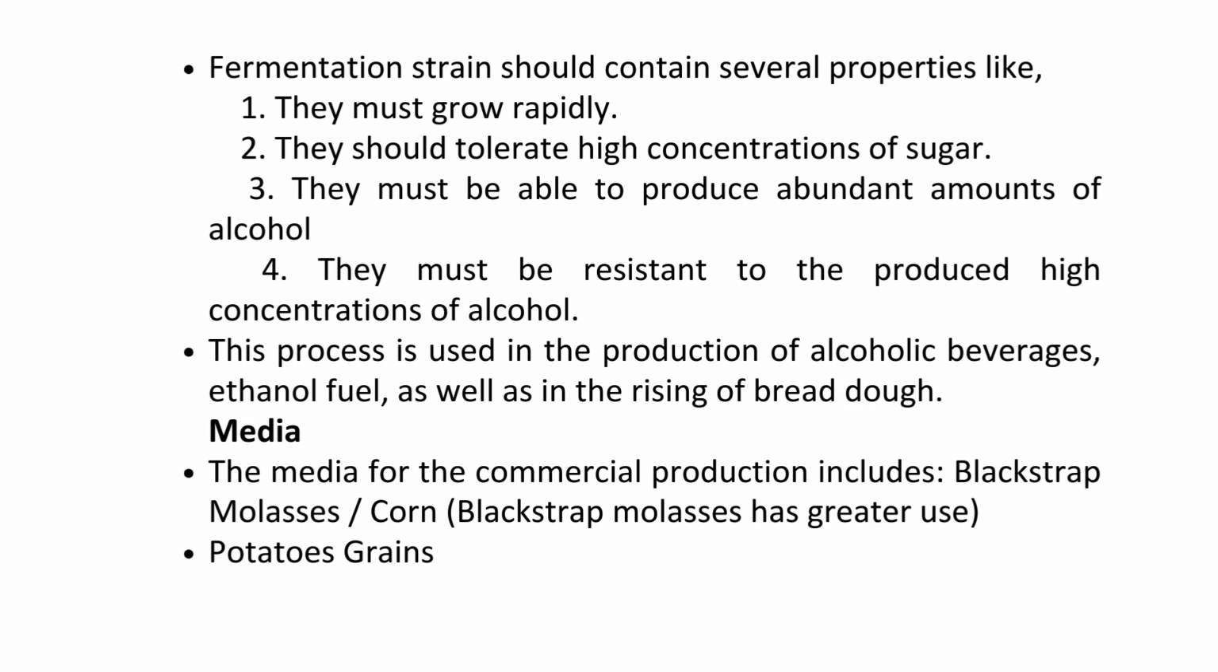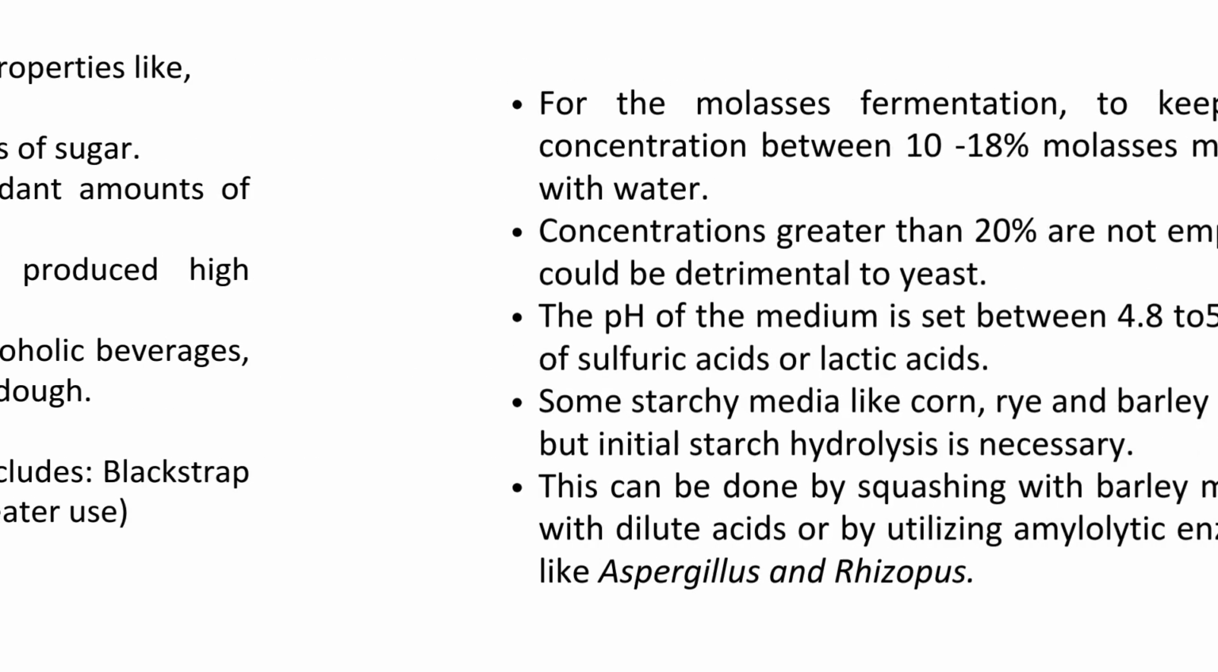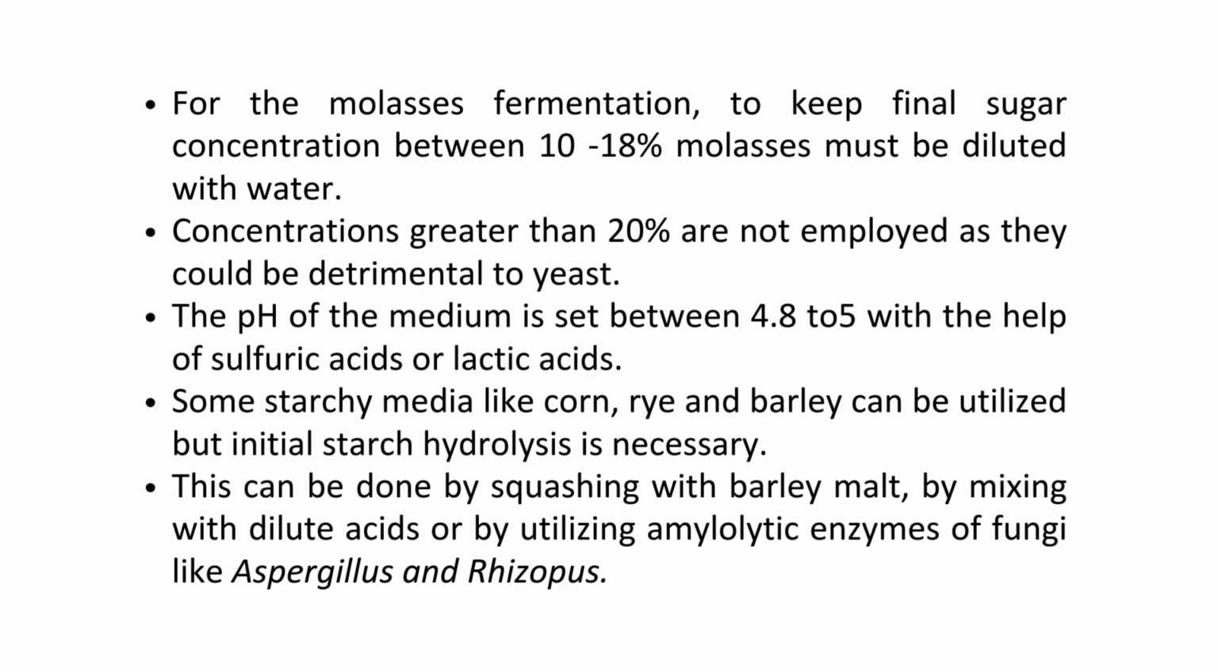It includes blackstrap molasses, which is most common, as well as corn, potatoes, grains, wood wastes, sulfite waste liquor, and whey from dairy processing. For molasses, it is diluted to a sugar concentration between 10 and 18%, as higher concentrations can harm the yeast. The pH is adjusted to between 4.8 and 5.0 using acids. For starchy materials like corn or barley, the starch must first be broken down into sugars using methods like malting, acid treatment, or enzymes from fungi like aspergillus.